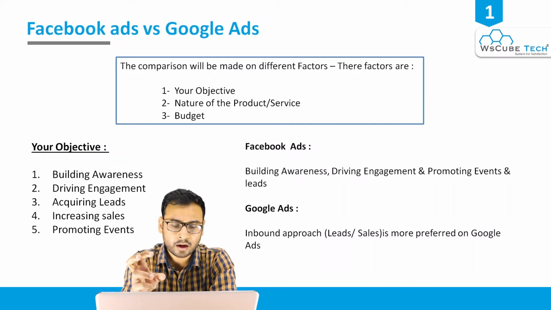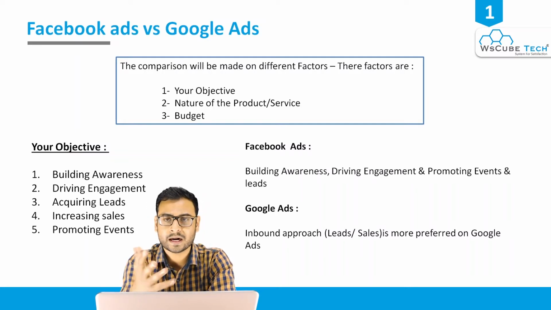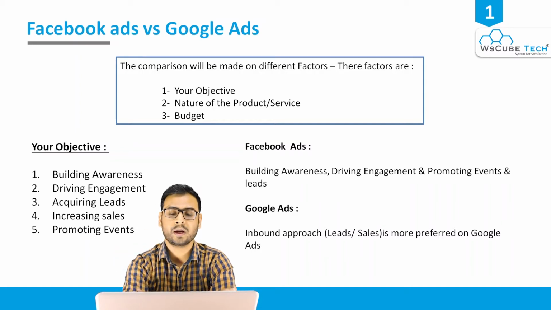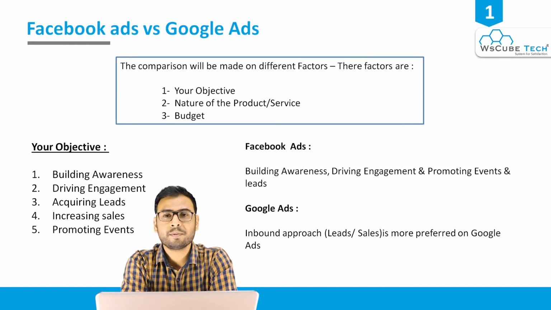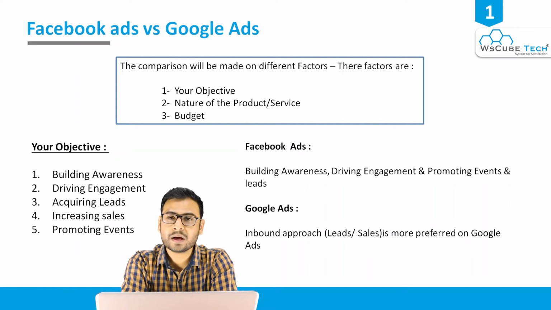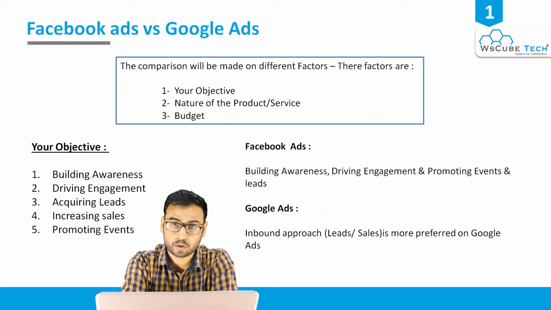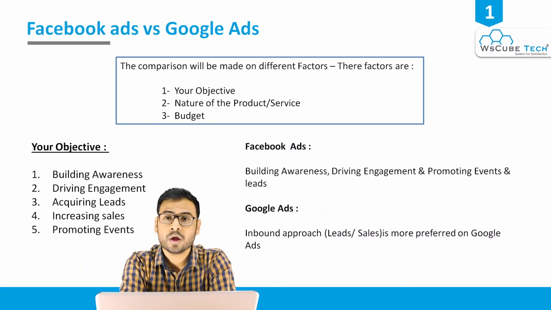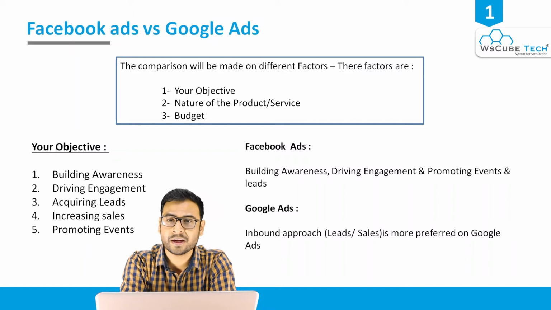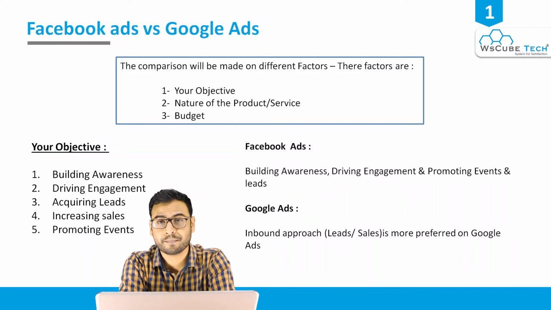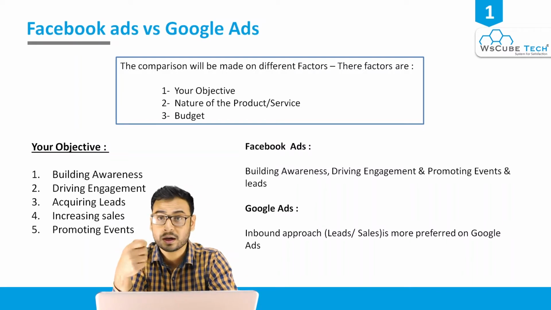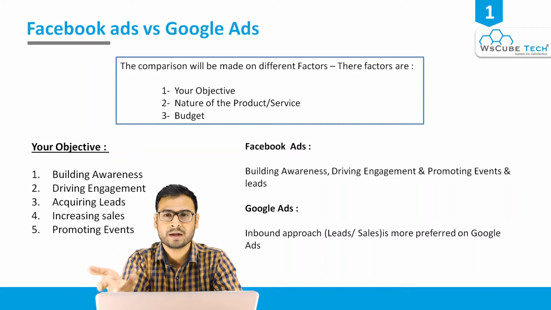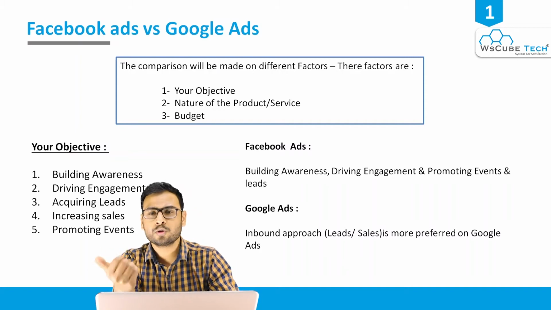If we compare Facebook Ads and Google Ads, there is a major difference: on Facebook, people never search for anything. So Facebook Ads is not an inbound approach. People are not coming on Facebook to see your ads, or to purchase your product or avail your service. People are coming on Facebook for social connections. Facebook is a social media platform, and people come to connect with their colleagues and friends. They basically come on Facebook to socialize.